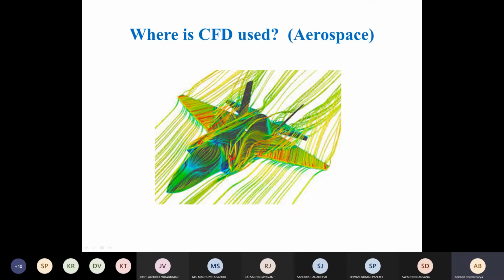So anyway, nowadays CFD has become very important. Why has it become very important? Previously, the computer resources were not sufficient to solve a full-scale CFD problem. Even if you go back, say 20 years, it was very difficult to solve a large-scale CFD problem like flow over an aircraft wing.